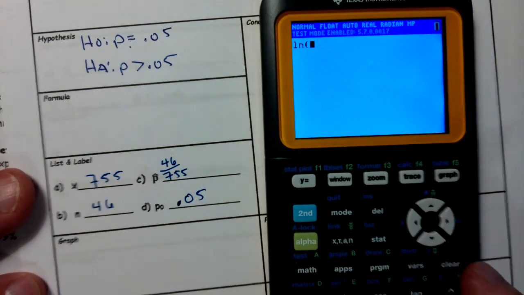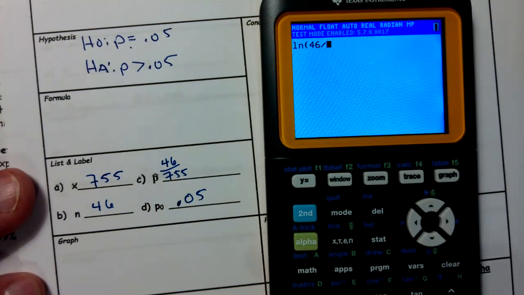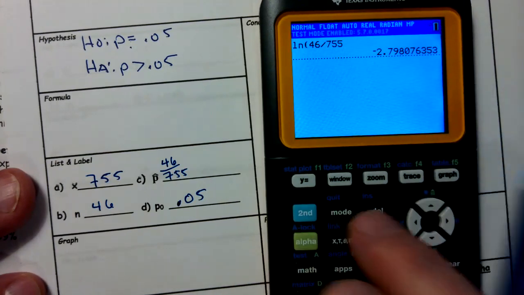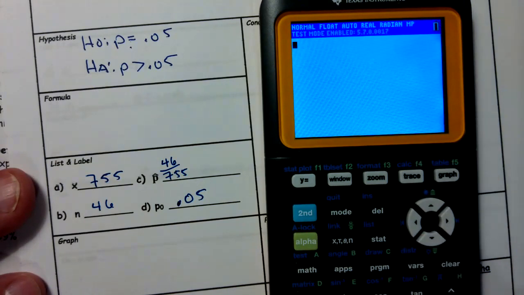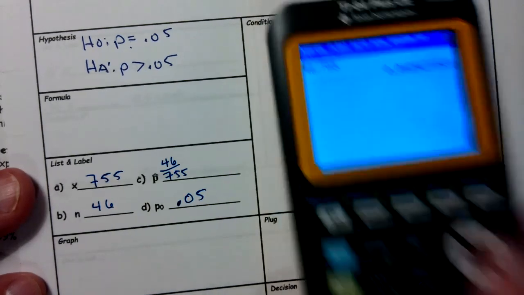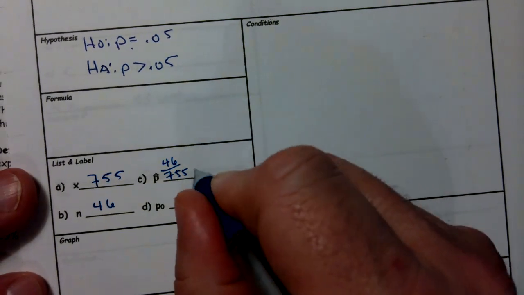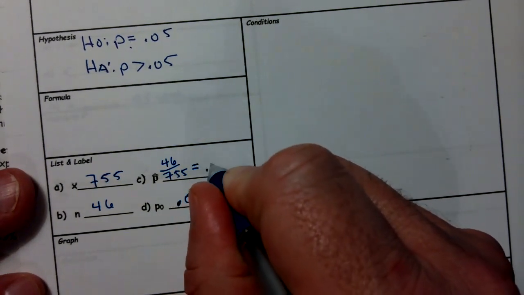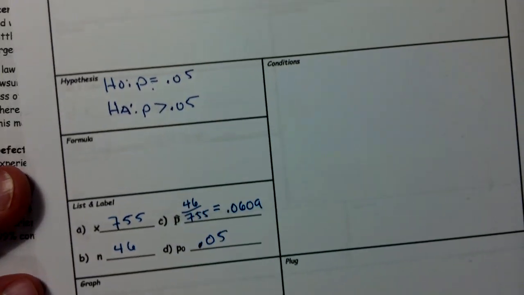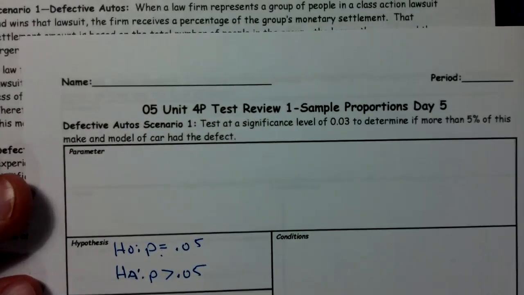And let's go ahead and get that as a decimal. So 46 divided by 755. Oops, not natural log. 46 divided by 755. And we get about 6%, so 0.0609. So far, this is looking pretty good for taking the lawsuit. 0.0609.